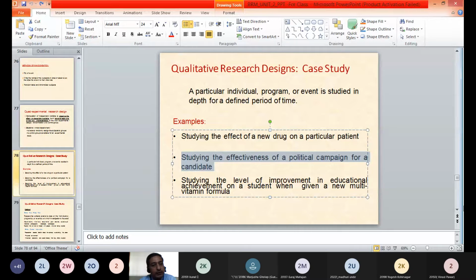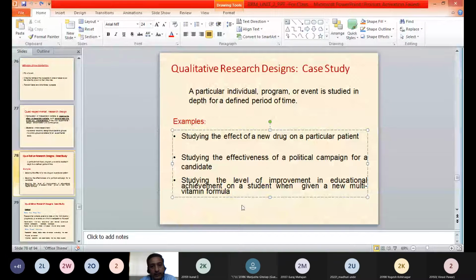A third example can be studying the level of improvement in the educational achievement of a student when given a new multivitamin formula. The effect of that new multivitamin formula will be studied by taking one case. These are a few examples of case study design.